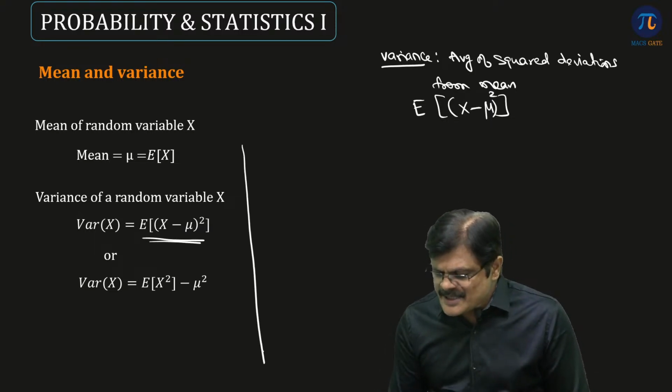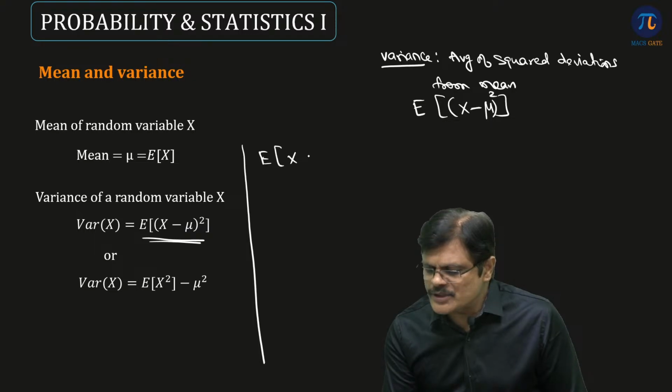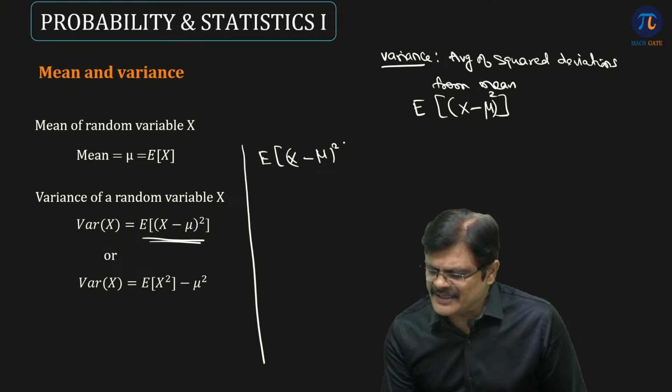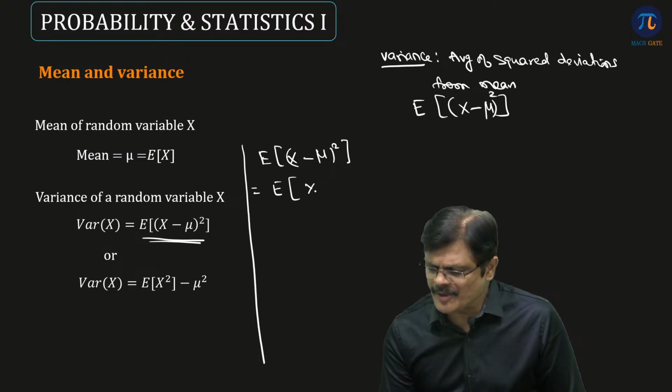Actually, this expected value of (x minus mu) whole square, you can expand it using the (a minus b) whole square formula: a square minus 2ab plus b square.